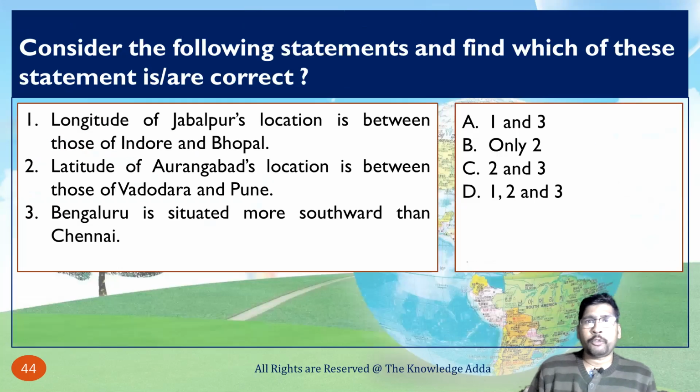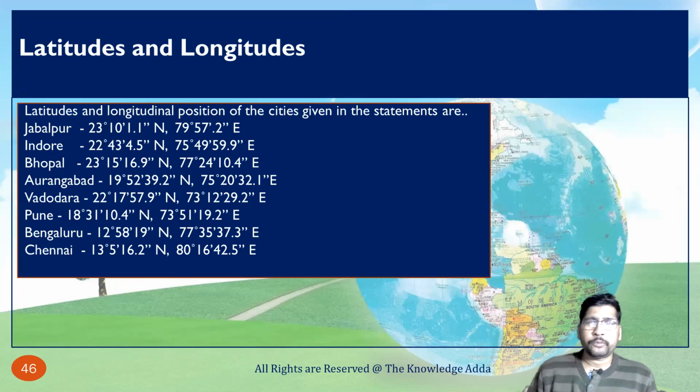So consider the following statements and find which of these statements is correct. Longitude of Jabalpur location is between those of Indore and Bhopal. Latitude of Aurangabad location is between those of Bharuch and Pune. Basically, whenever you find this type of question, firstly you have to work on longitude, then you can find the correct answer. Here I have explained the scenario, so you can see this data. By observing the data, you can find your correct answer.